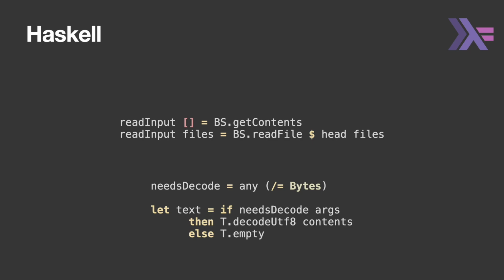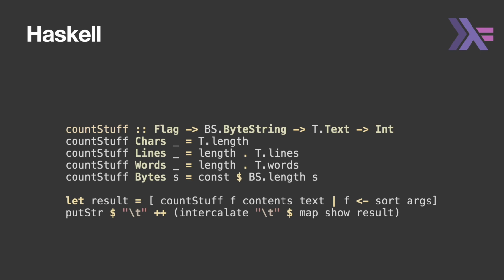Needs decode is a simple predicate function which checks if any of the arguments aren't bytes. If they are, then we need to decode the byte input using the standard text module. If we don't need to decode anything, we return an empty string, although I could have used maybe here similar to the Flix implementation. Once again, we're making use of pattern matching in the declaration of the count function.